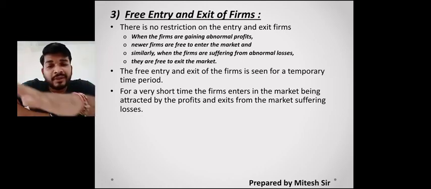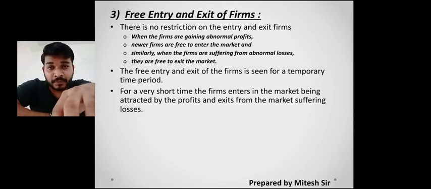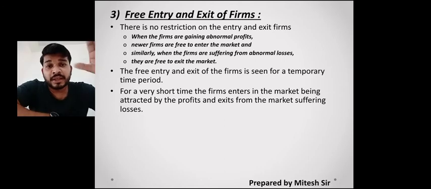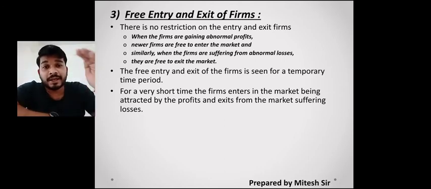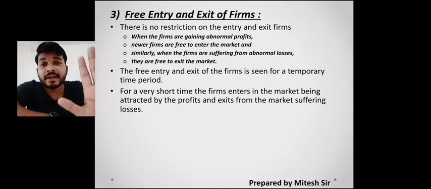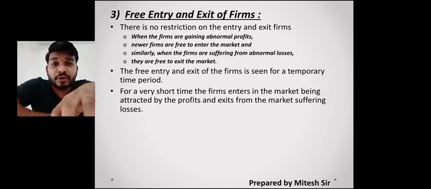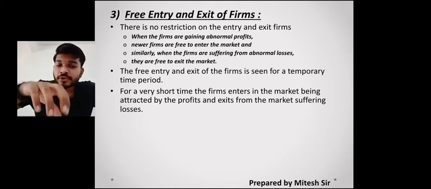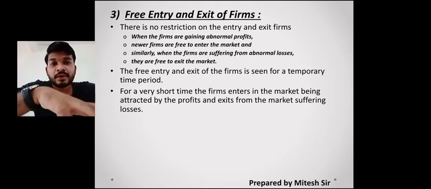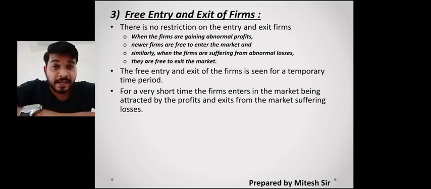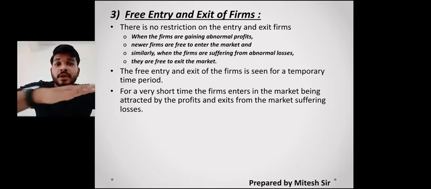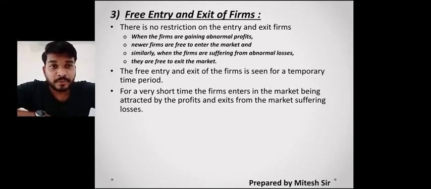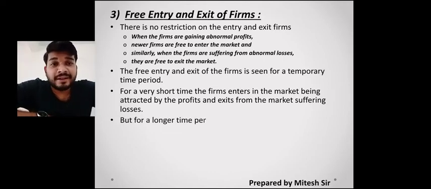तो उस टाइम पे क्या होगा, every seller will come and start selling, other sellers also start coming and selling this particular onion. What will happen? This abnormal gain will slowly get reduced and market price भी धीरे धीरे कम हो जाएगी, because बहुत सारे sellers उसके अंदर आ गए. So this is for a very short period of time. So this is how you find that the opposite, vice versa, will happen when there are losses. So many of the sellers will go out, so only a few will be there and a few will be able to sell into the market, and losses will be less. So abnormal loss will come slowly to the normal profit and loss stage. So this is how you find that there is a free entry and exit of the firm.